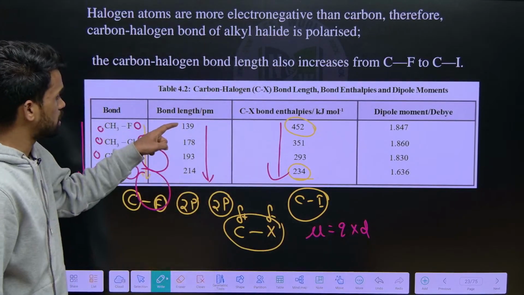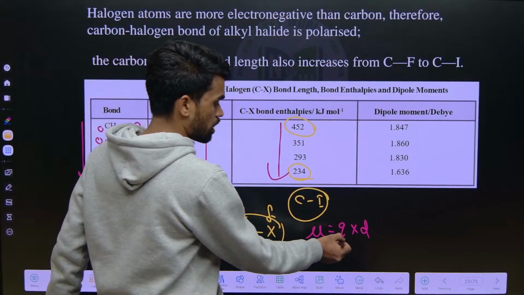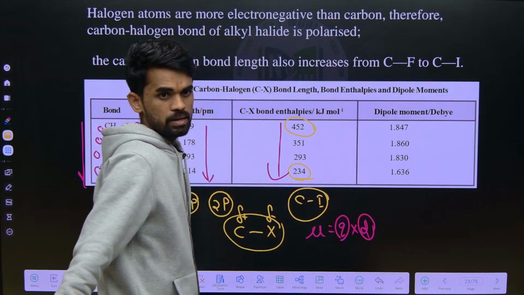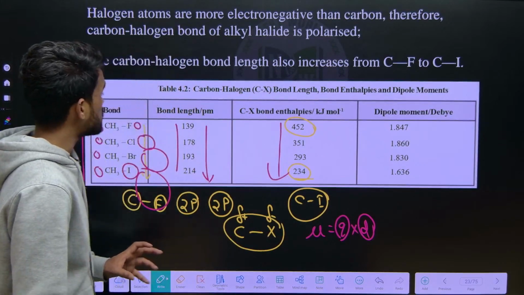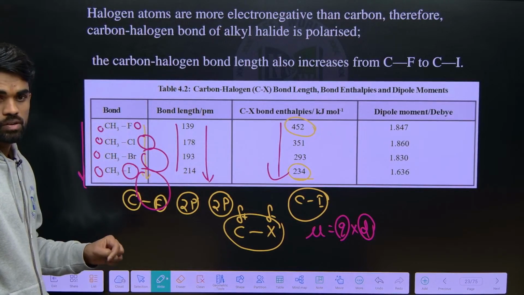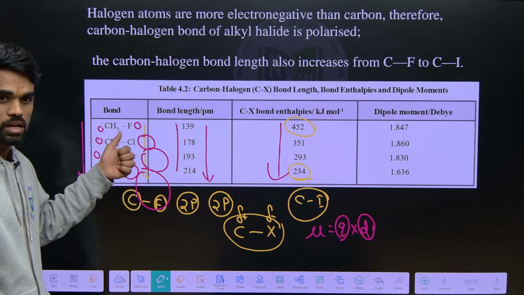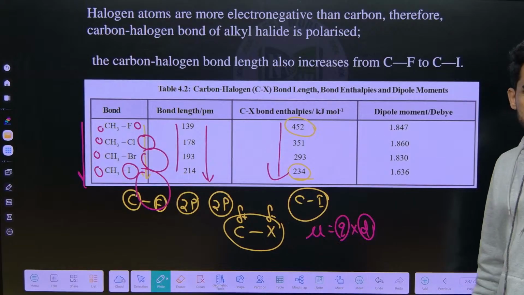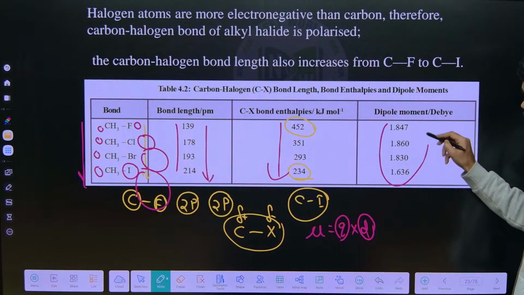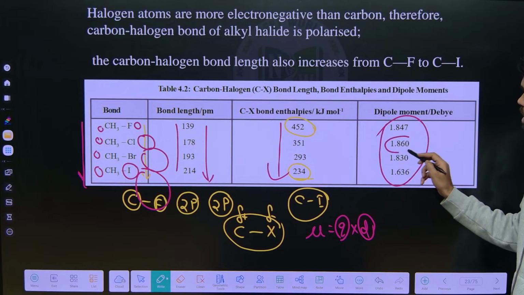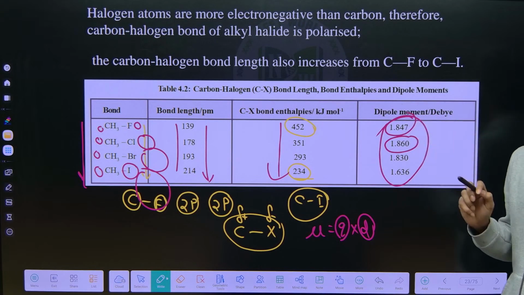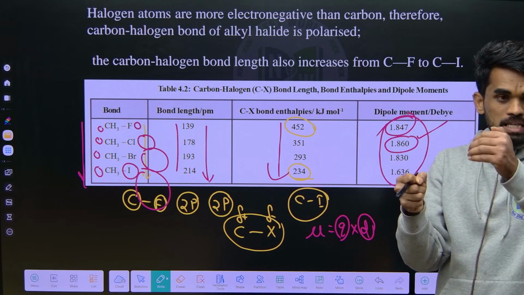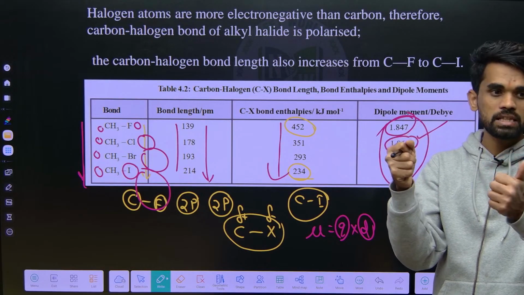So what is the distance here? We need to take into consideration the charge as well as the distance. Charge here means the polarity is different, where it will get more polarized, in the fluorine case. That's why, considering both the charge difference as well as distance, we got dipole moment values like this. Methyl chloride is greater, then next methyl fluoride. Why is methyl chloride more? Because it is polarizing the bond, but less than fluorine, but the bond length is more.